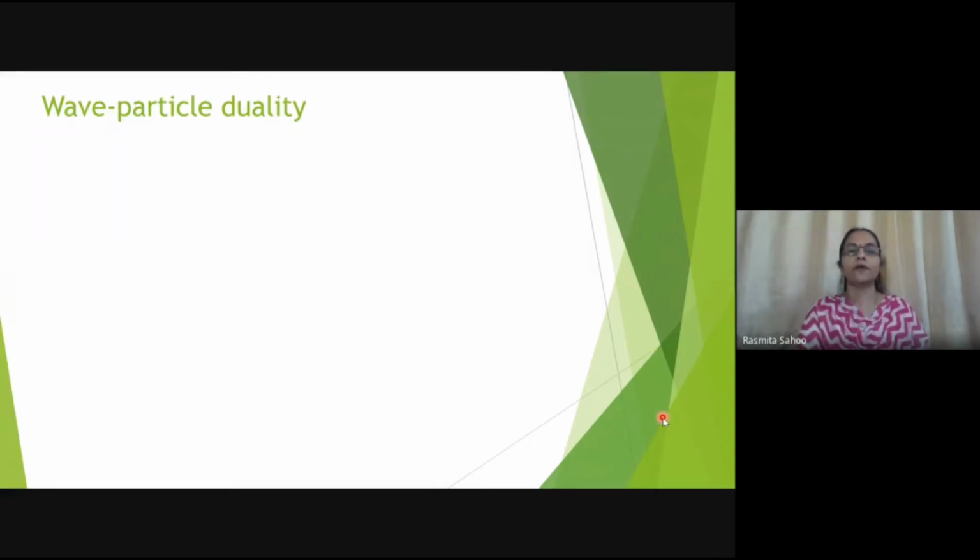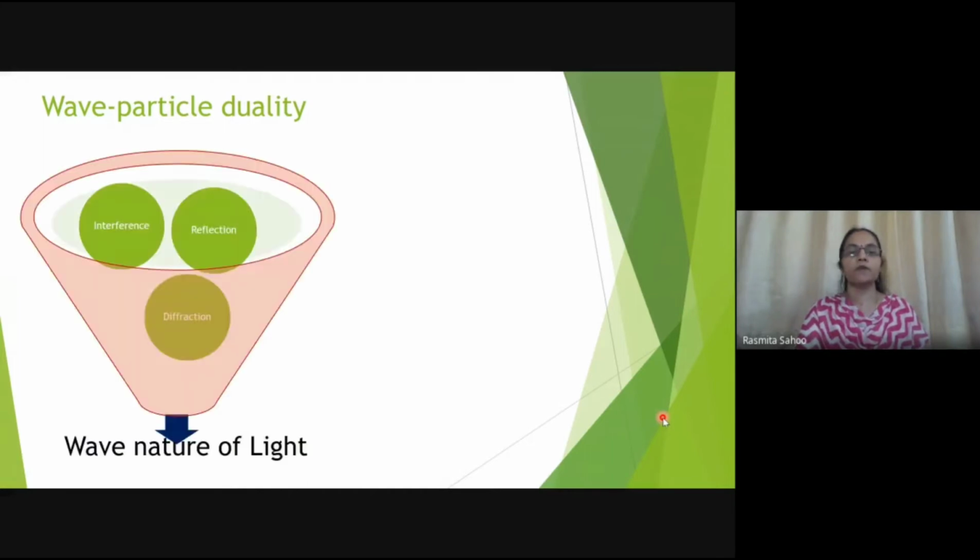Coming to our topic, in your intermediate, you must have read about interference of light, reflection, diffraction of light, etc. So for the derivation of these concepts, you must have used the wave nature of light, right? Now, going back to a few of our lectures, what we have discussed are the photoelectric effect, Compton effect, black body radiation, right?